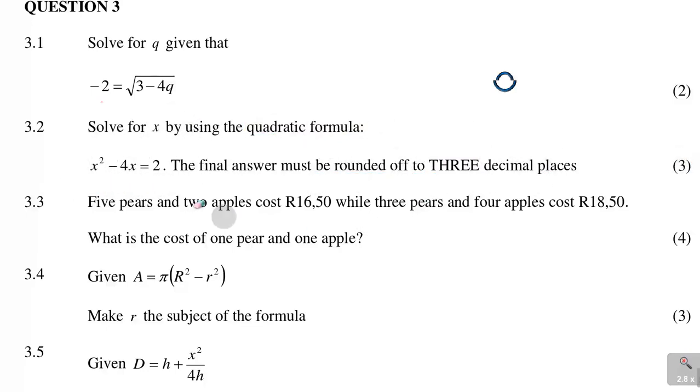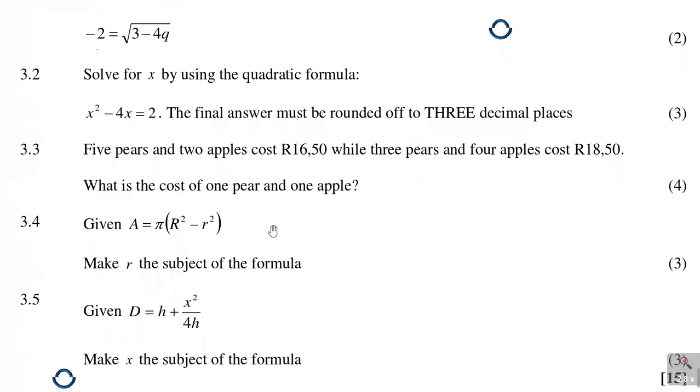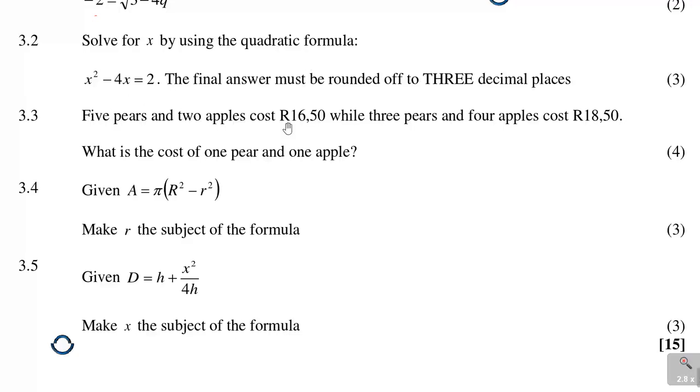Moving on to the next question, question 3.3. This question is also 4 marks. Look at question 3.3 here. That's where we are, and you get 4 marks. So what is this question talking about? It says 5 pears and 2 apples cost 16 Rand 50, while 3 pears and 4 apples cost 18 Rand 50. What is the cost of 1 pear and 1 apple? Maybe I can try it here. It's 4 marks. I hope it's going to fit well.